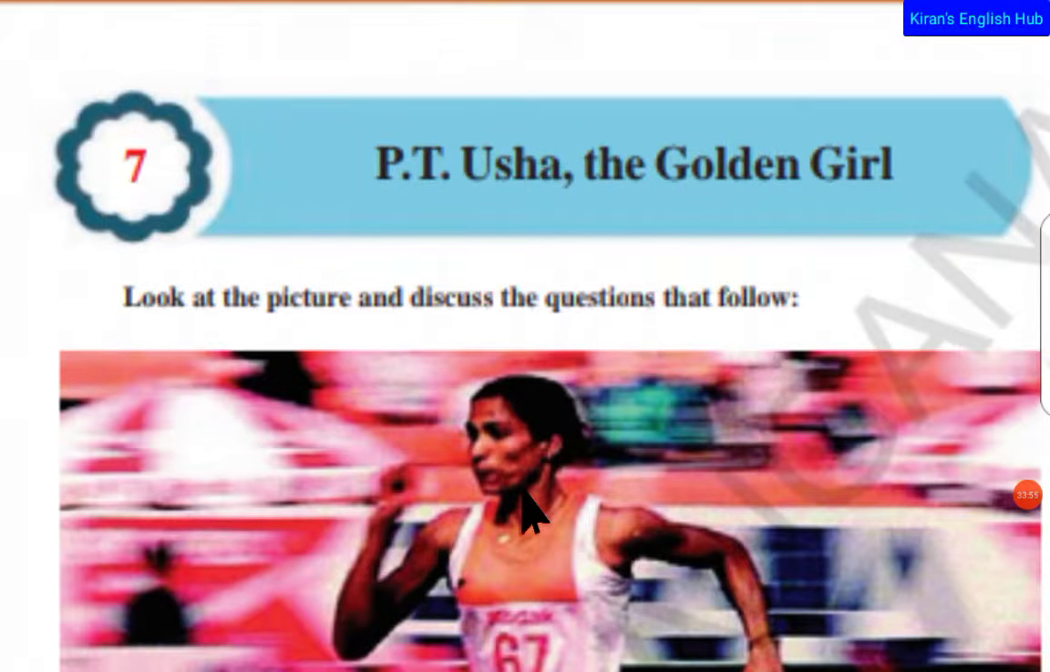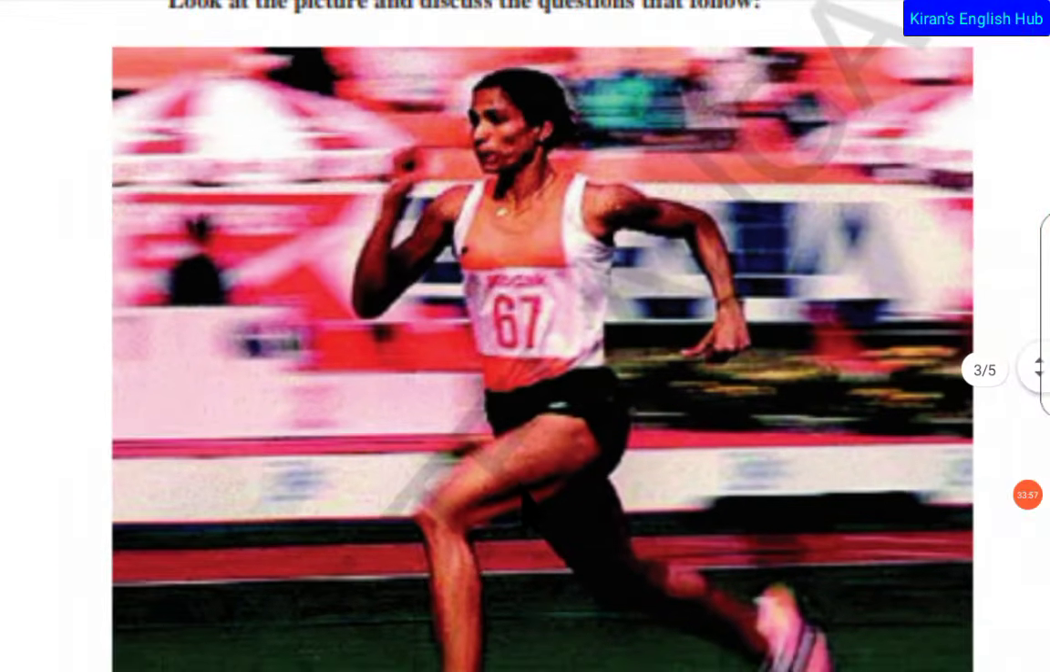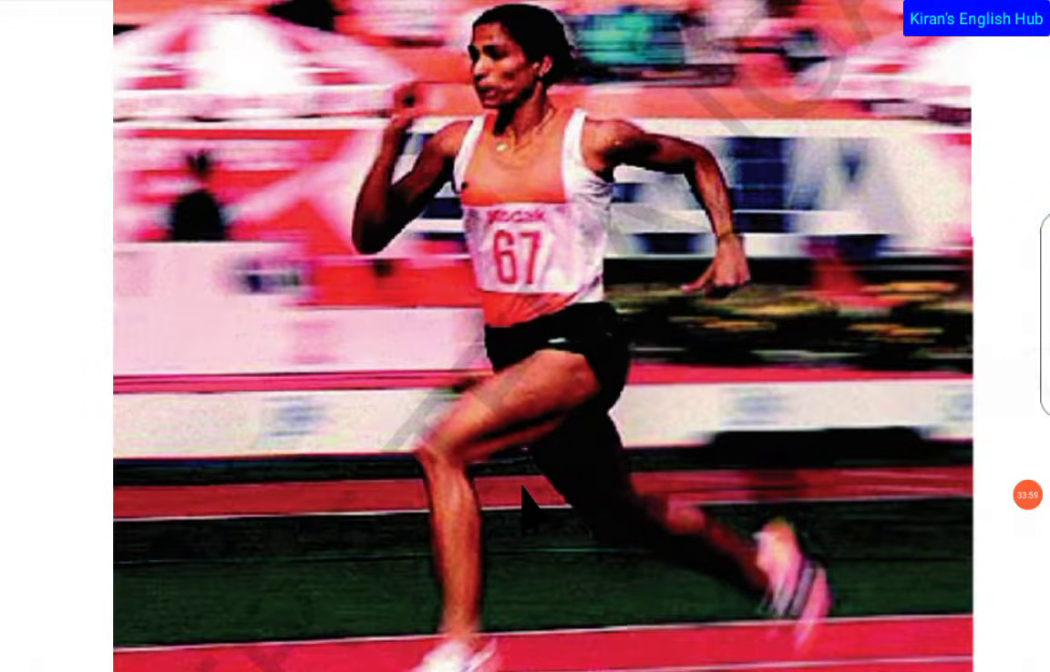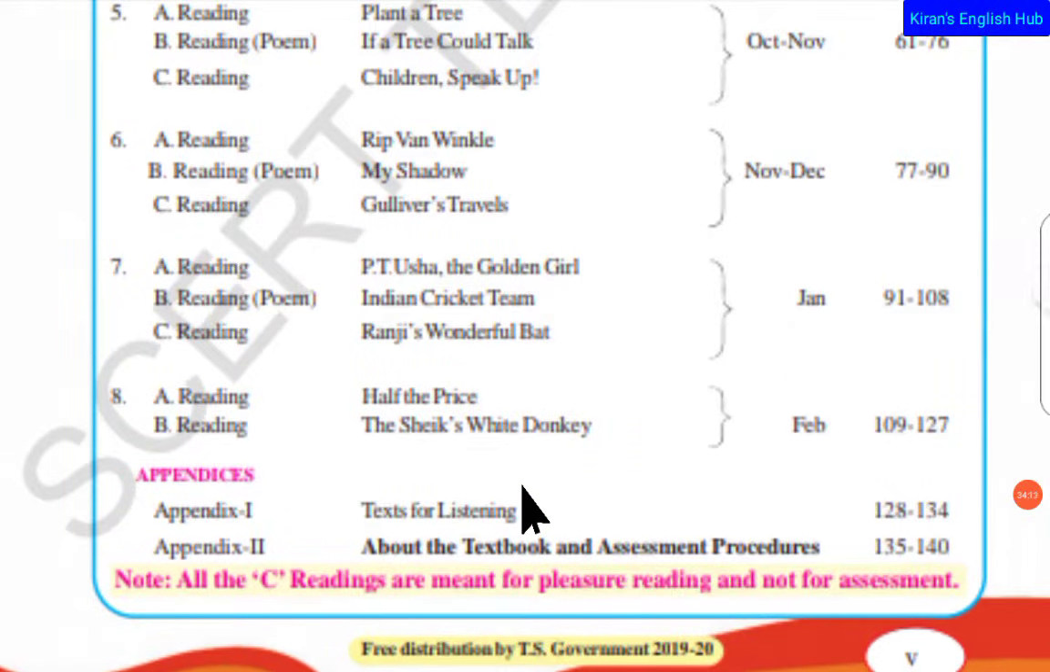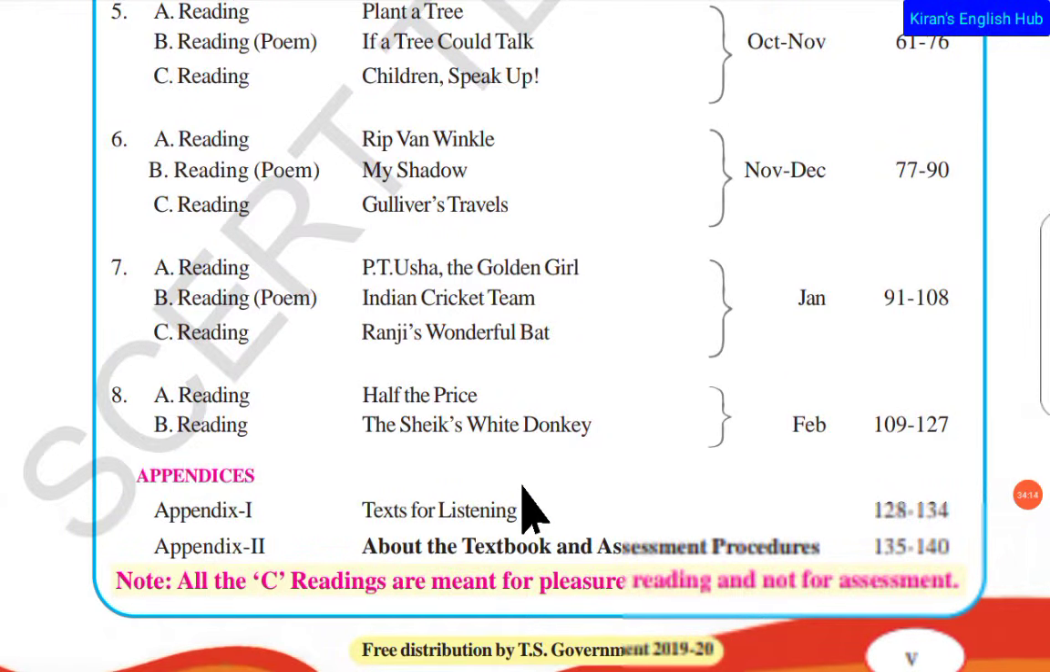After reading the lesson, you can see the picture here, the way that she runs on the track. She might be running very fast. Just with this picture we can understand how talented she was. In the next videos we shall go through reading B, that is a poem, Indian Cricket Team.